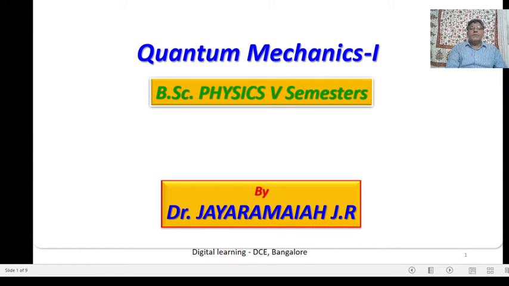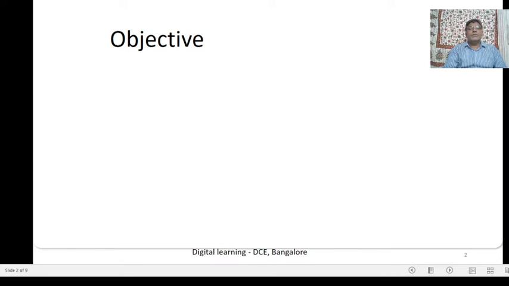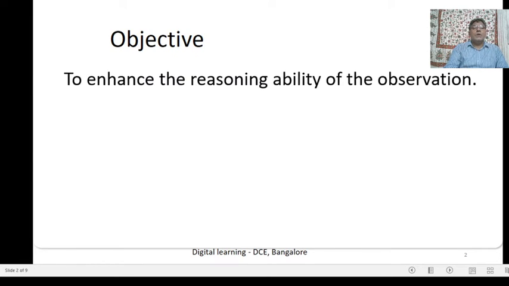The title of the paper is Quantum Mechanics 1 for BSc Physics 5th semester. Today's session is to solve the numerical problems on quantum mechanics 1. Welcome to the session. The objective of the session is to enhance the reasoning ability of the observation.